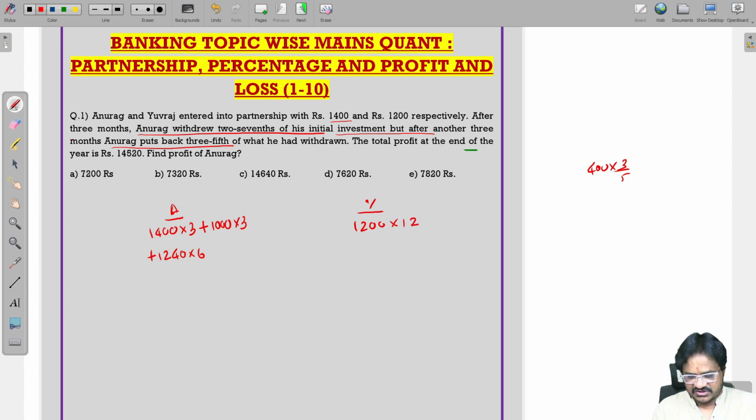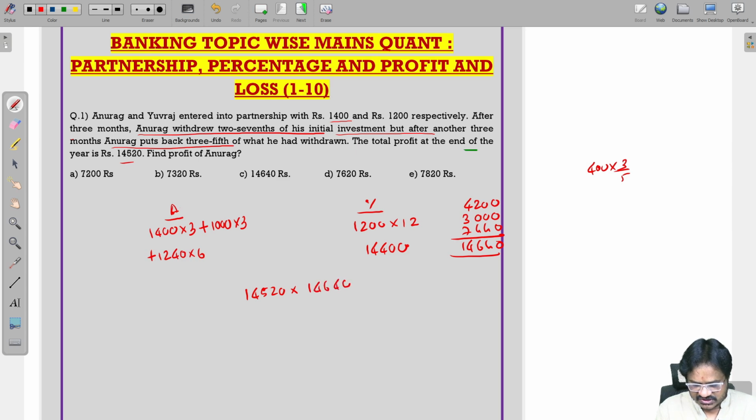This will be for Yuvraj 12 months. Now if you do this calculation, this is 4200, this is 3000, this one 600, 24, 14, 7440. Therefore we are going to get 14,640. This will be 14,400. So we are getting a profit of 14,520. We have to find the profit of Anurag. Anurag is 14,640 by total. If you do the calculation, 14,640 plus 14,400 is 29040.